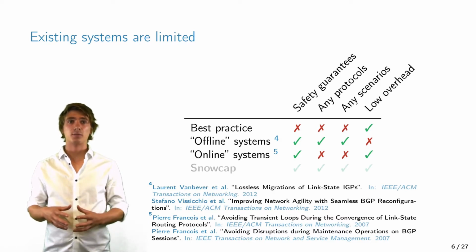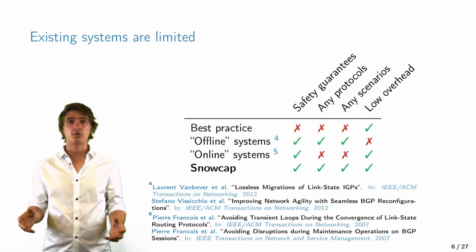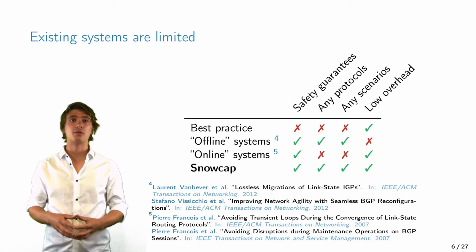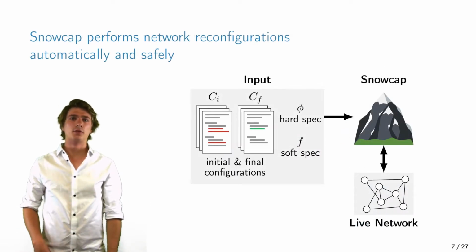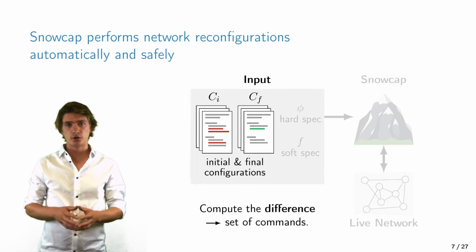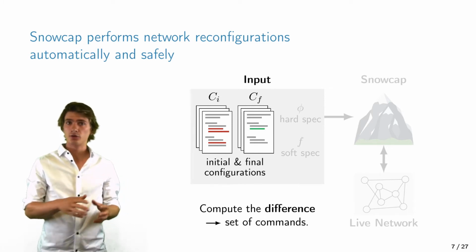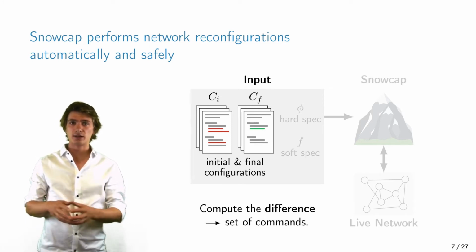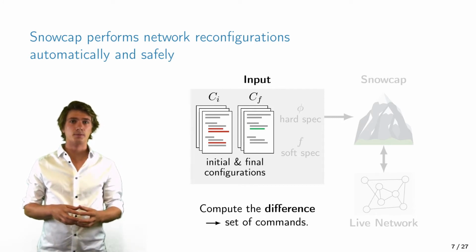So, we present Snowcap, a system that automatically and safely performs reconfigurations on the live network, but is general with respect to protocols and reconfiguration scenarios. Here you can see a high-level overview of the system. As an input, it takes both the initial and the final configuration, which are both assumed to be verified and correct. Then it computes the difference between those two configurations to get a set of commands. These commands are necessary to perform the migration.